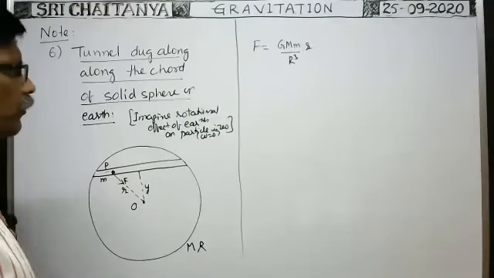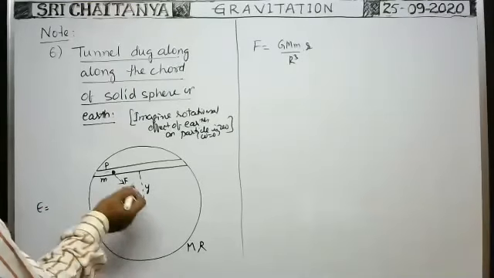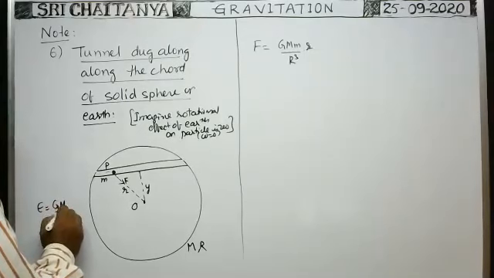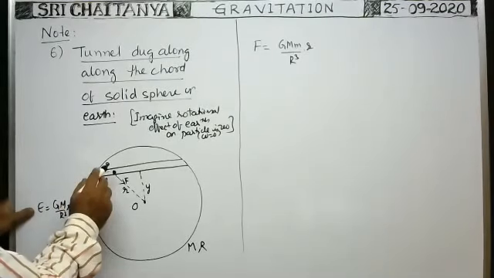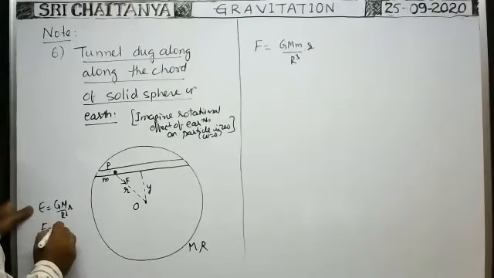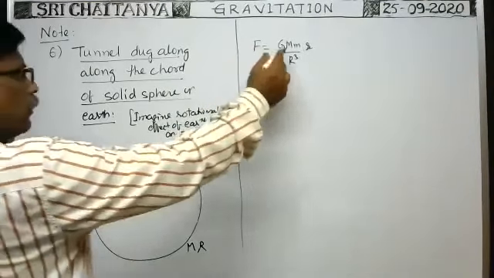It means E into m. Because the intensity of gravitational field E at any point inside the solid sphere at a distance small r is GM by R cube into small r. The intensity of gravitational field is the gravitational force acting on unit mass, but mass m is kept. Then what is the force? E into m, that means GMm by R cube into small r.